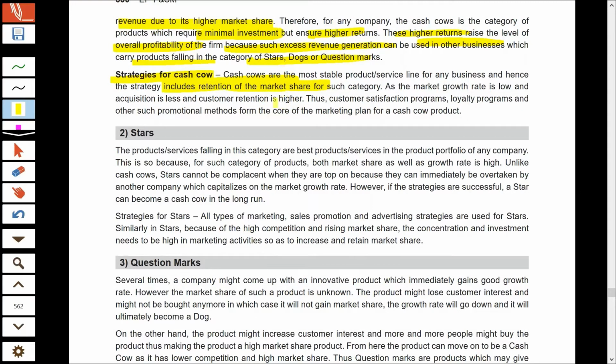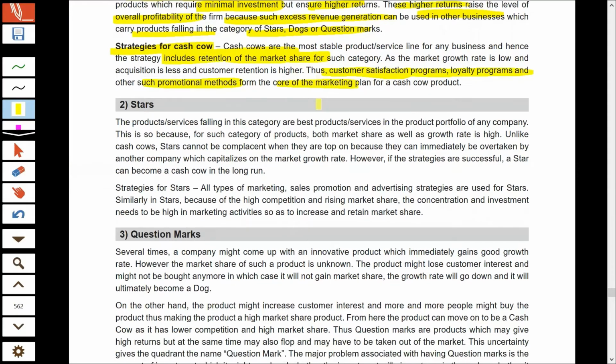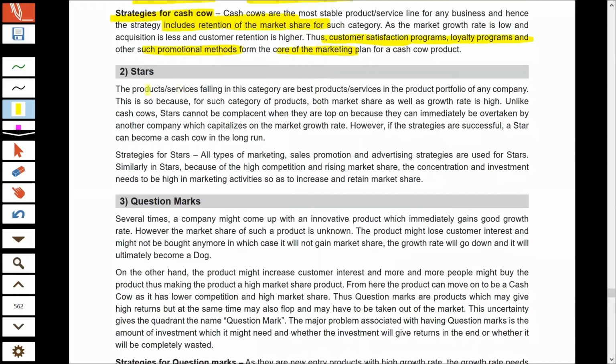You should try to ensure that the customers who are buying your product remain loyal to you, and for that you should launch various customer satisfaction programs, loyalty programs, various promotional methods you should use so that the core customer group remains with you no matter what.